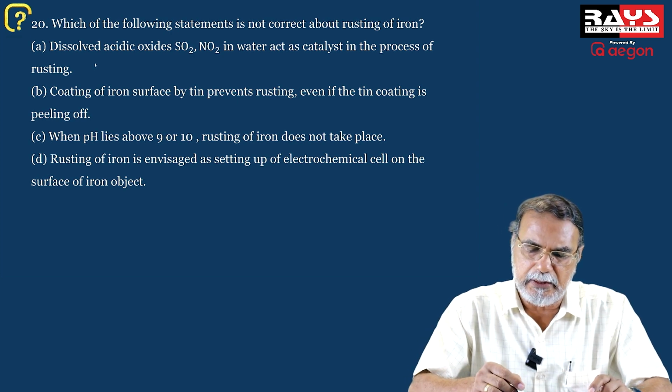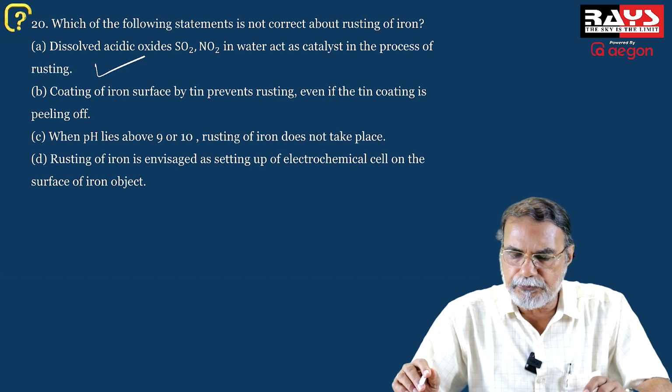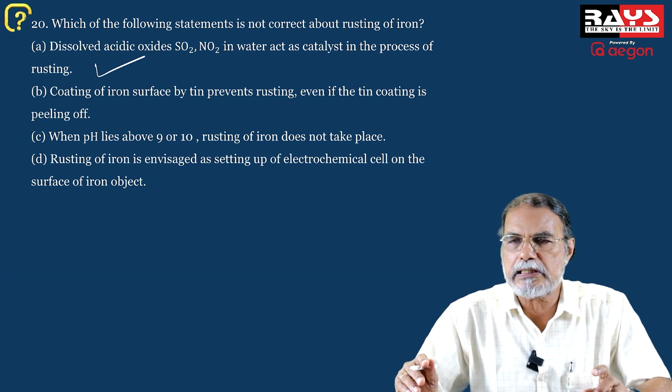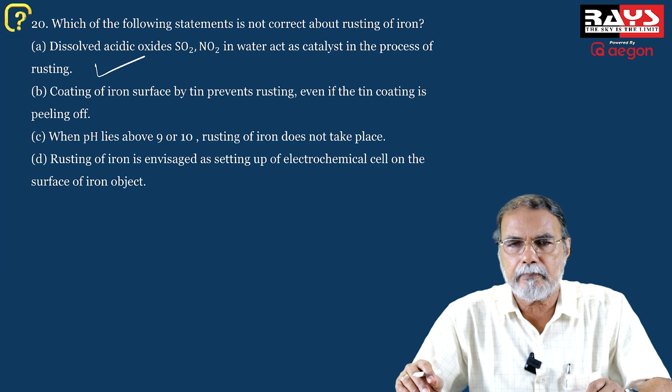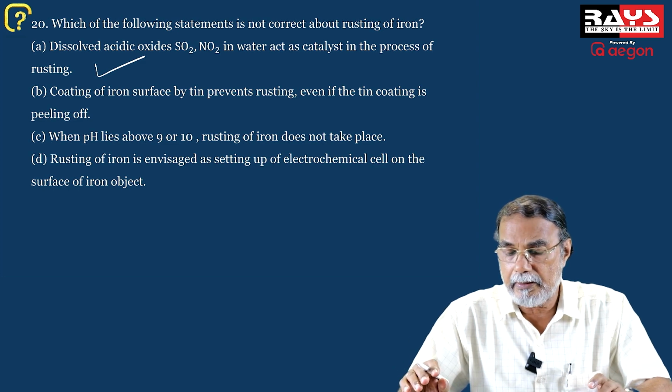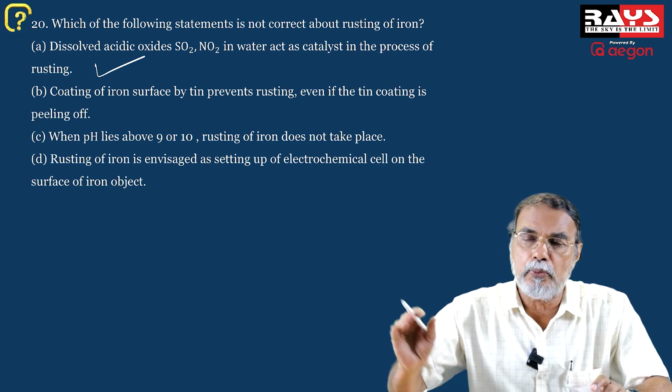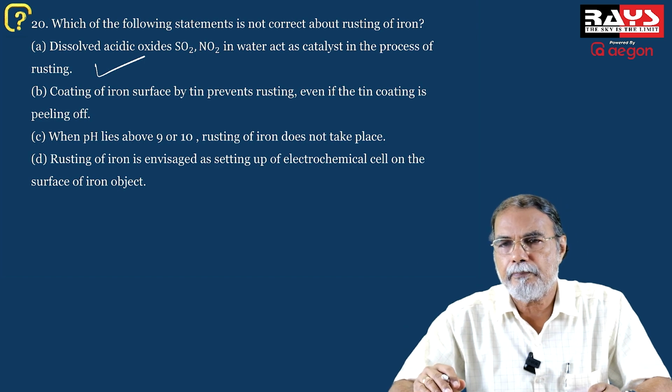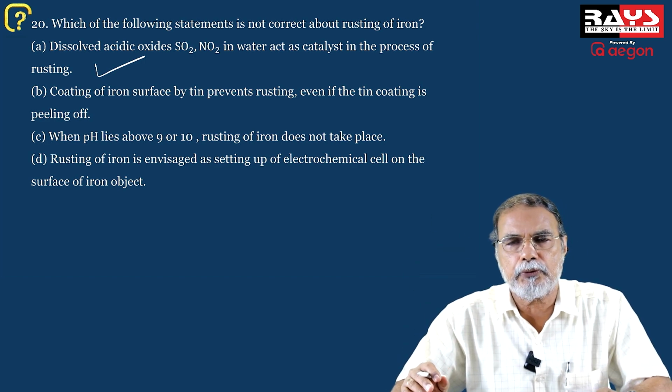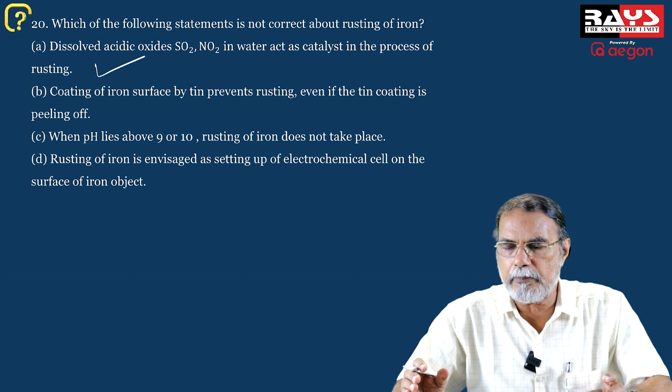That's a correct statement. Coating of iron surface by tin. Of course, it's a method of preventing rusting. That is okay. But when the tin coating is removed, it is peeled off, the iron is exposed again to the atmosphere, and therefore the rusting will continue. So coating of iron surface by tin prevents rusting.